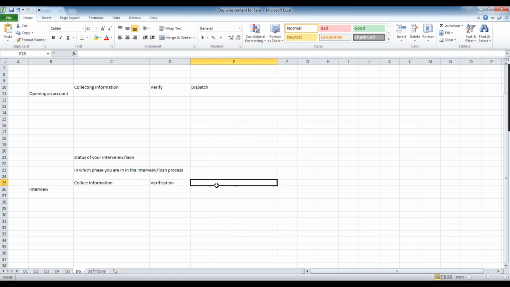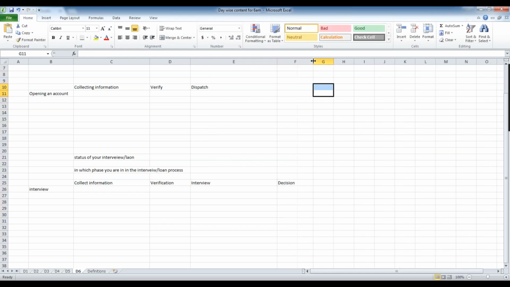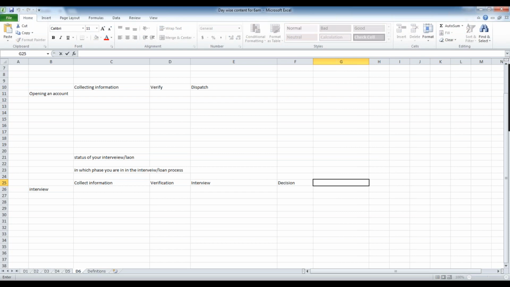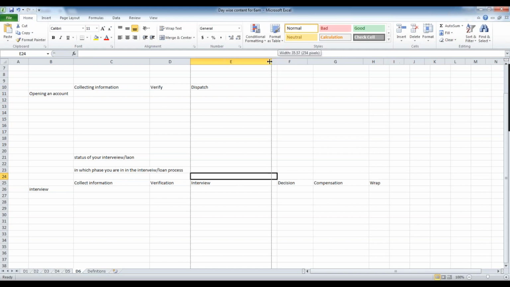and then once everything is fine, they will do the interview, and then they will take the decision whether you are selected or not. When the decision is over, they will wrap up, or after the decision you can also discuss compensation, and then they will wrap up. So this is the generic process we follow. I mean, you can also tweak it if required.